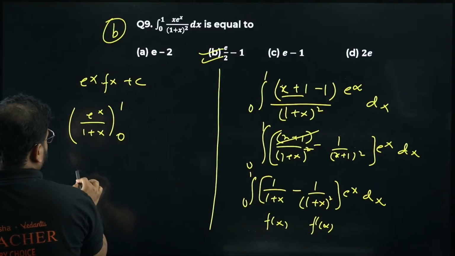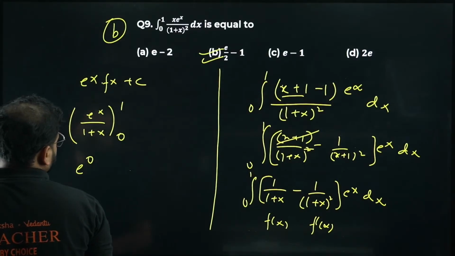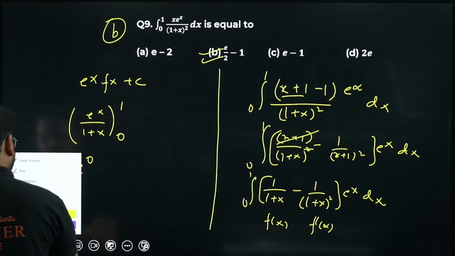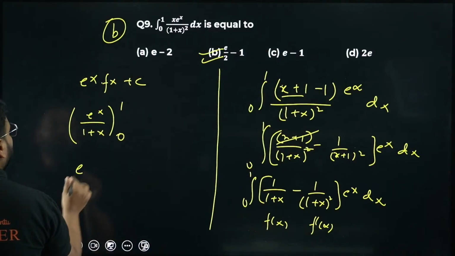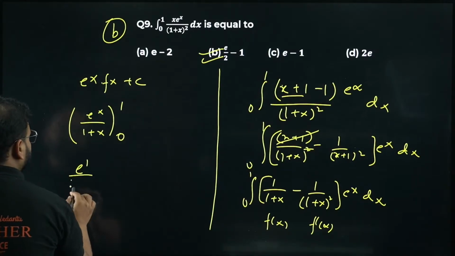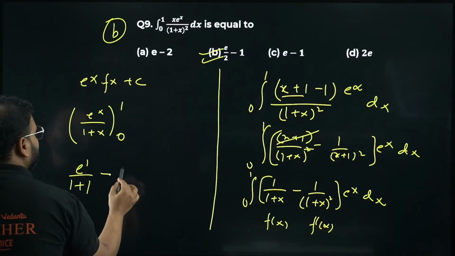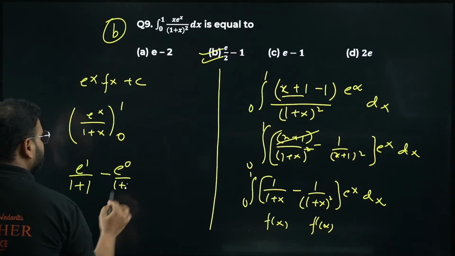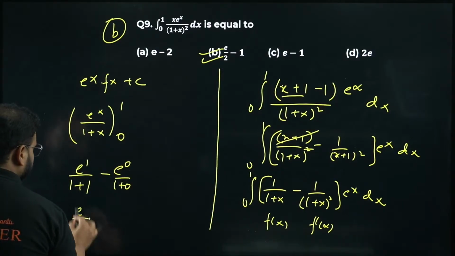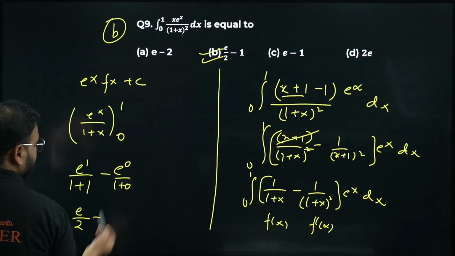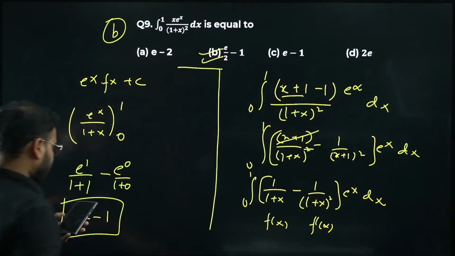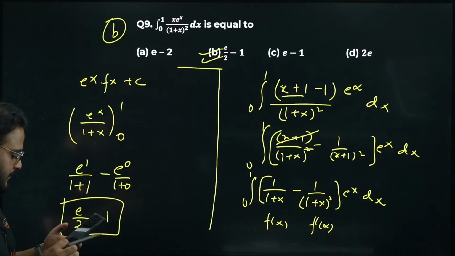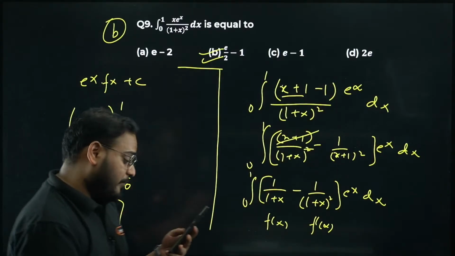From 0 to 1. E power 0 is like this. Sorry, e power 1, forgive me. Upper limit, my mistake, bacha. So e power 1 upon 1 plus 1, upper limit is done, minus lower limit, e power 0 upon 1 plus 0. It will become e by 2 minus e power 0 is 1, 1 by 1 is 1. Answer is e by 2 minus 1. Option B was right. Puneet gave me the right answer. Not only Puneet, a lot of people have given me.